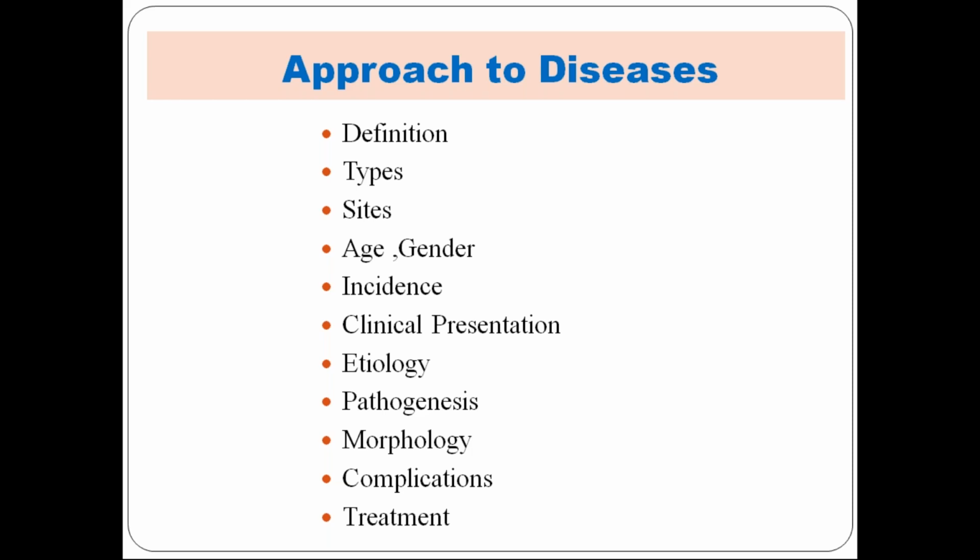Now, clinical presentation: there will be certain specific signs and symptoms relating to that organ, and those we have to mention. Then etiology and pathogenesis. That is our subject: the causative factor and the abnormal morphological changes occurring in the body. Then morphology, which is how the organ looks grossly, as well as how the tissue looks when we see it under the slide. And finally complications relating to the condition, and the treatment.